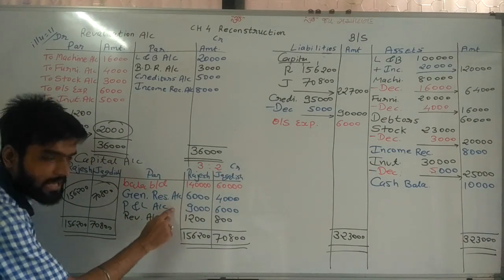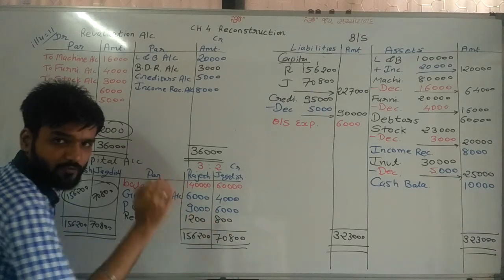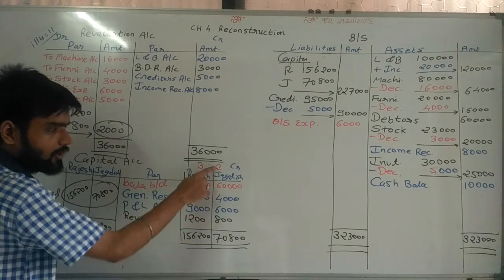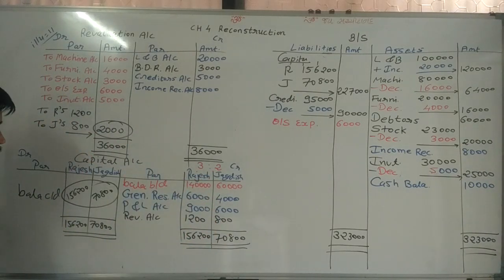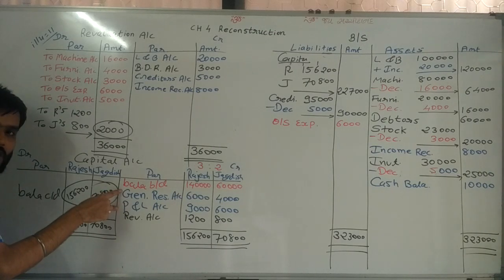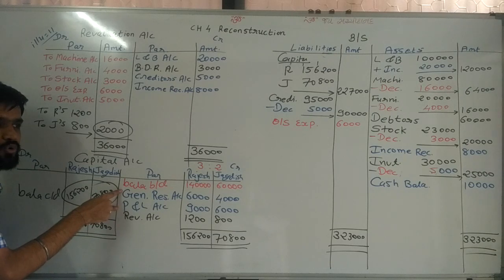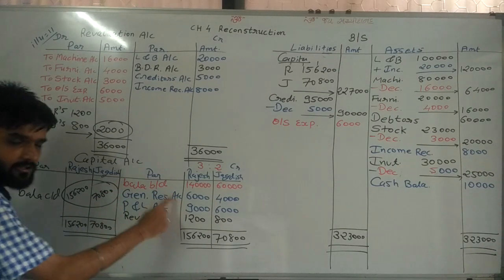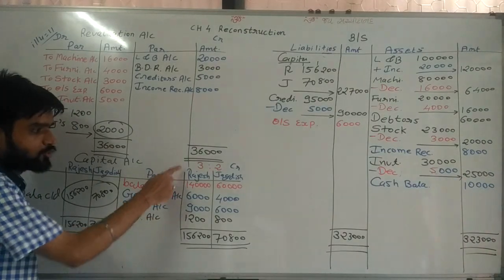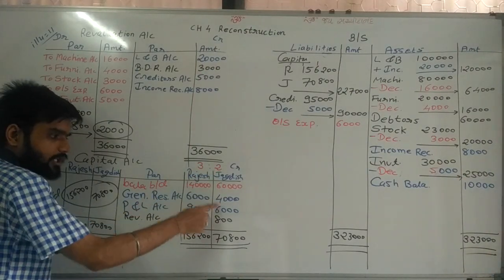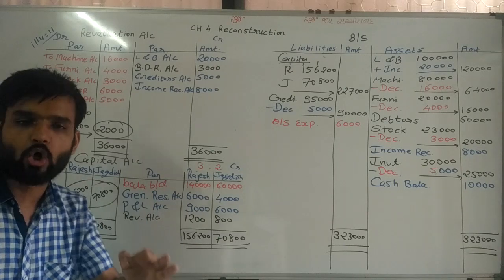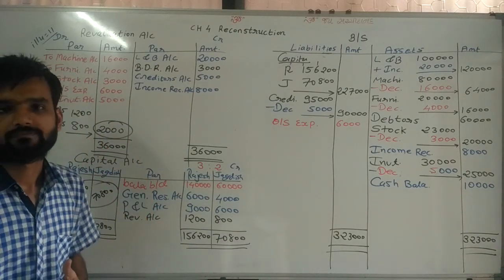Same way, P&L account debit, total of this 15,000 to Rajesh capital, to Jagdish capital. So this general reserve distribution and P&L distribution entry we need to write. Again I am repeating: general reserve account debit, P&L account debit to Rajesh capital account, to Jagdish capital account. This is your journal entry.